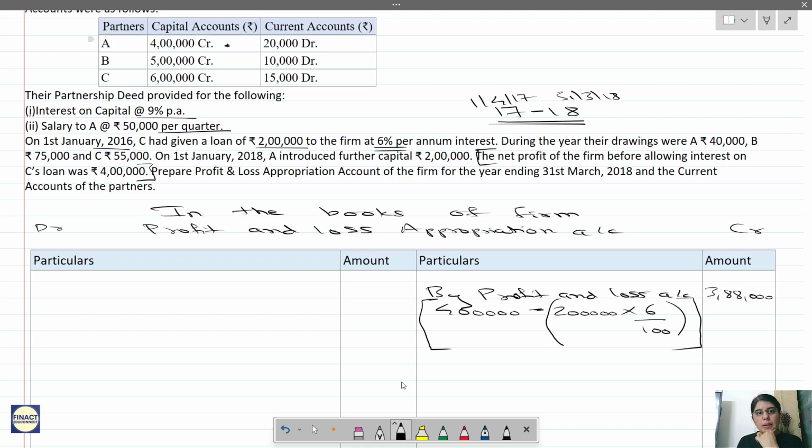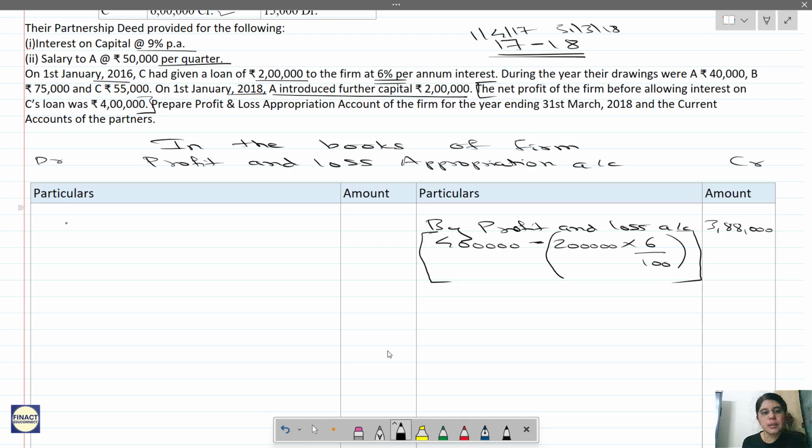So what are the capital balances over here? See, this is 4 lakhs, this is 5 lakhs, this is 6 lakhs. But we have marked this. Why? Because A introduced further capital of 2 lakhs on 1st Jan 2018. So we have to calculate interest on capital for A separately, as a part of working note. And for B and C there is no change, so we will just calculate 9% on 5 lakhs and 9% on 6 lakhs. Interest on capital will come on the debit side.